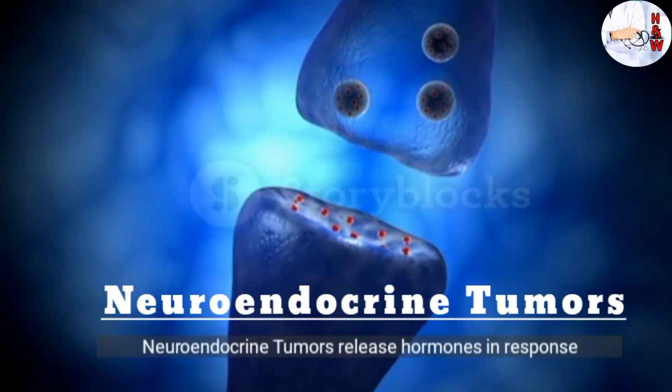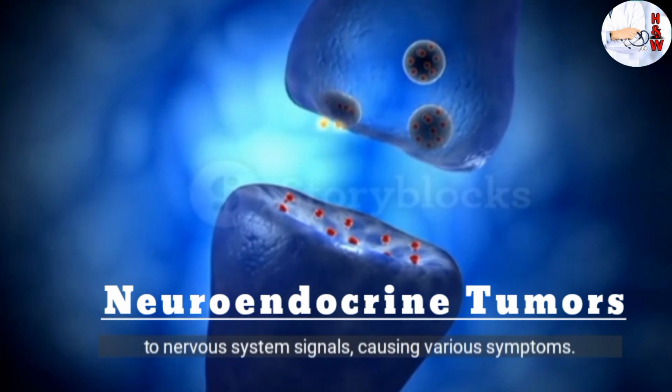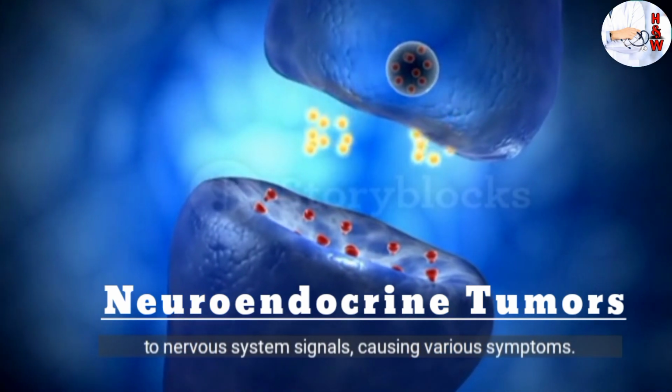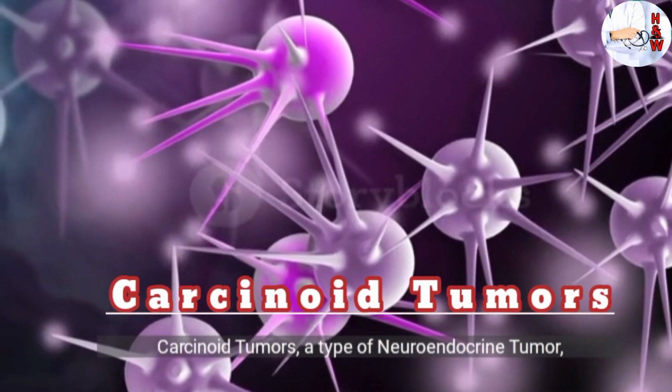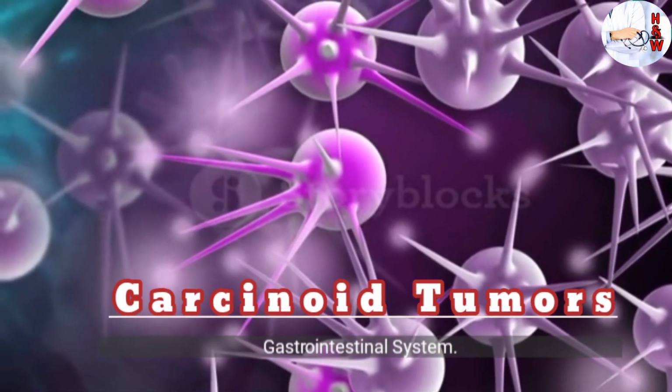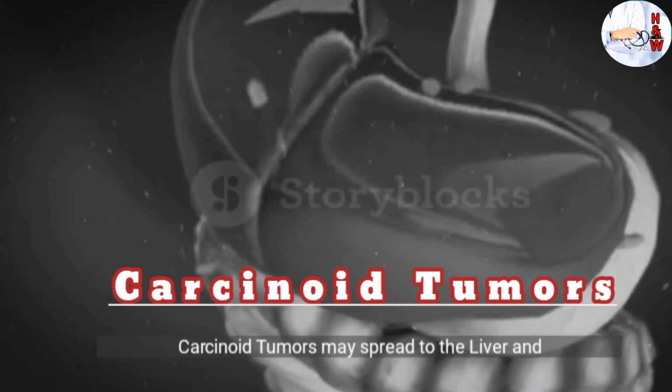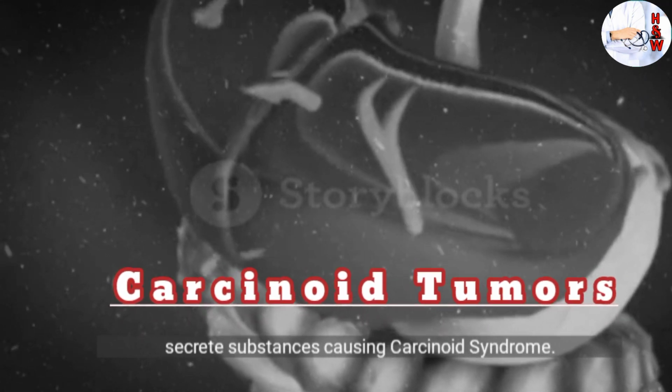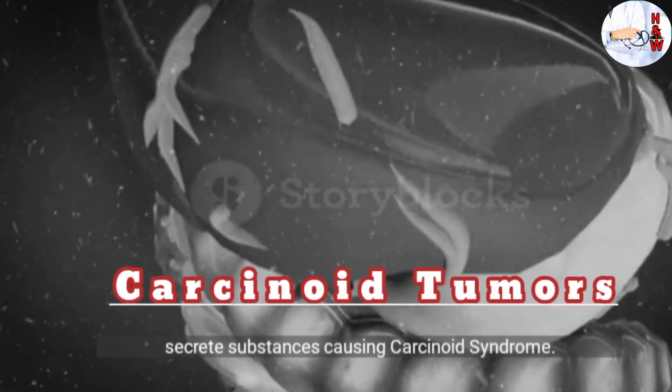Neuroendocrine tumors release hormones in response to nervous system signals, causing various symptoms. Carcinoid tumors, a type of neuroendocrine tumor, are slow-growing and often found in the gastrointestinal system. Carcinoid tumors may spread to the liver and secrete substances causing carcinoid syndrome.